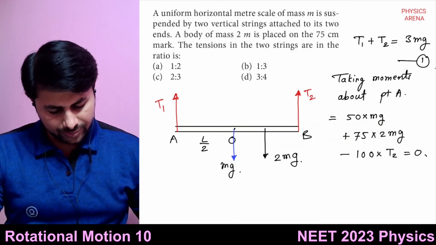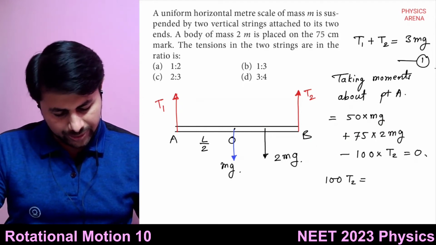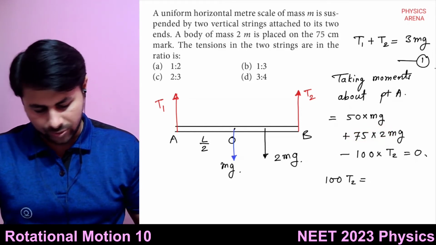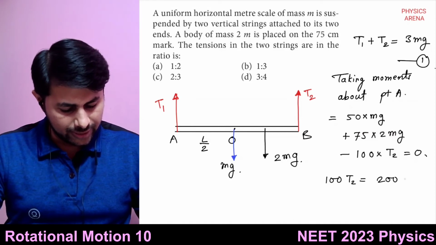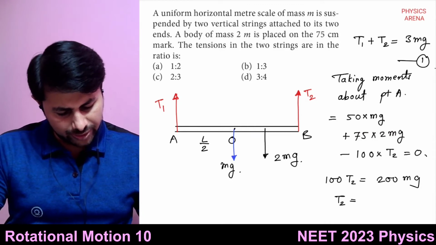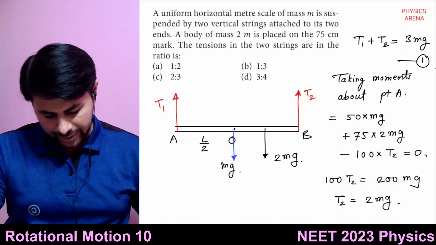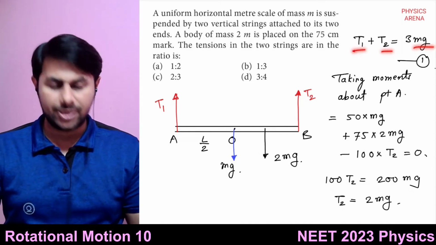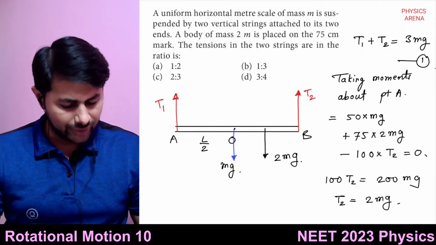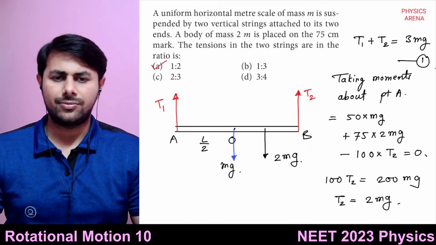So we can say that 100 T2 is equal to 50 mg plus how much is this? 75 times 2, 150. So 50 plus 150, 200 mg, and therefore T2 is equal to what? It is just 2 mg. Since T1 plus T2 is 3 mg, T1 would be equal to 1 mg. So T1 is 1 mg and T2 is 2 mg. What's the ratio? 1 is to 2 is the ratio.